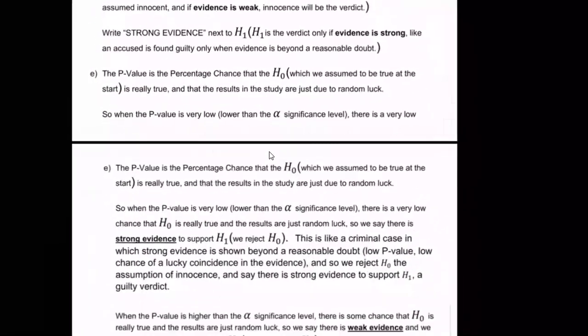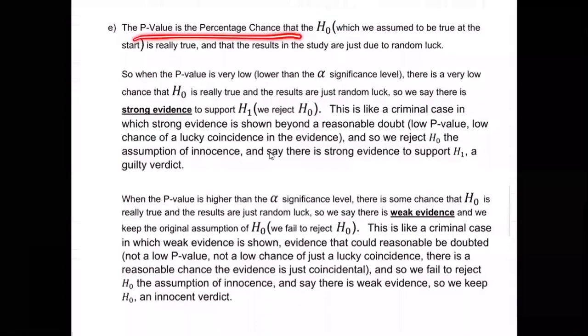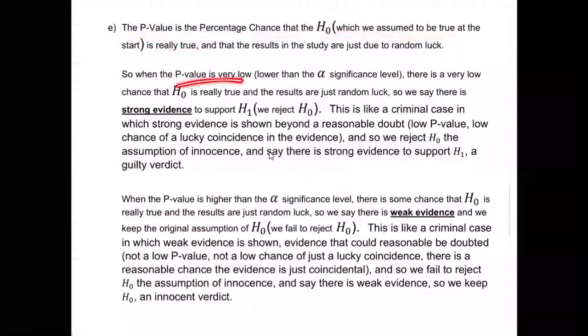That's what I'm explaining down here. I'm saying that the p-value is the chance that H0 is really true and these results were just luck. So when it's really low, there's a very low chance that it's really true and it was just luck. So we say there's strong evidence.